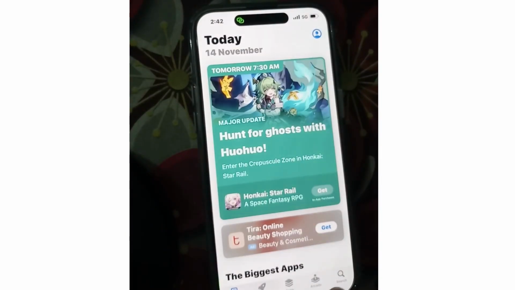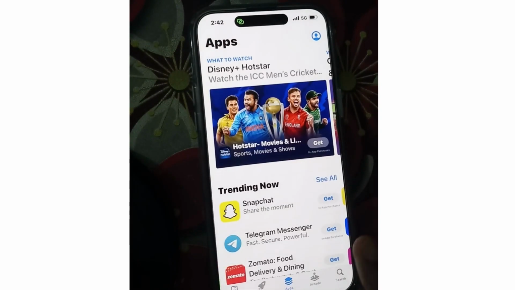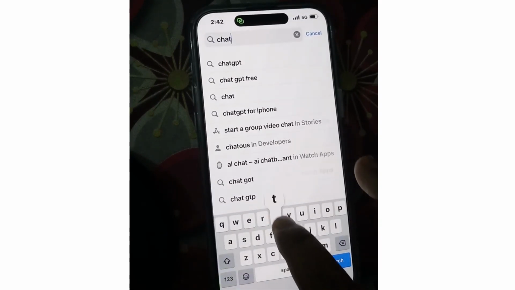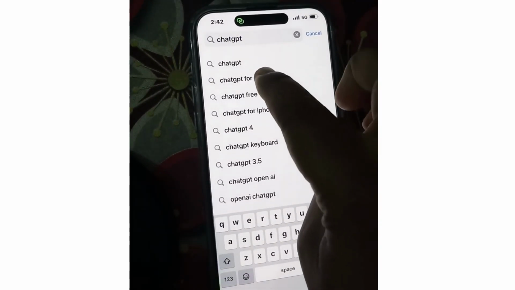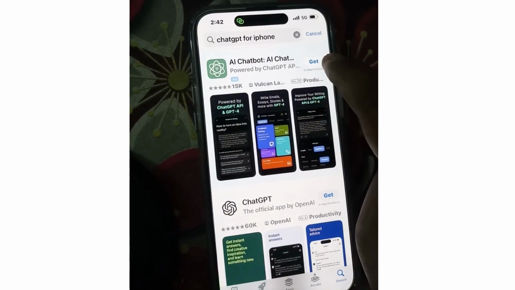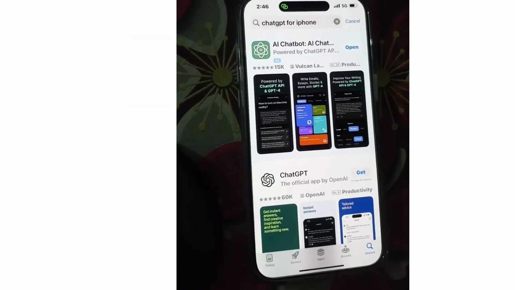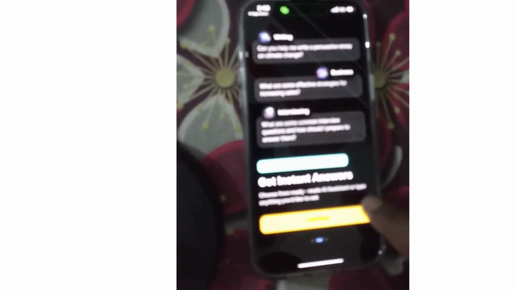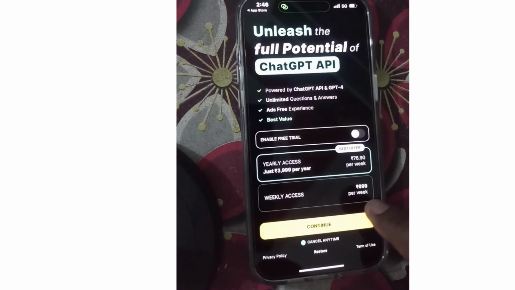Launch App Store on your iPhone. Here go to search and type look for ChatGPT for iPhone. Choose ChatGPT and click on get button and let the iPhone downloading process complete, and after download complete open ChatGPT and follow on screen instruction to complete the downloading and installation process. Click on continue.